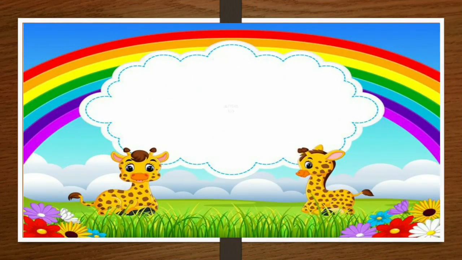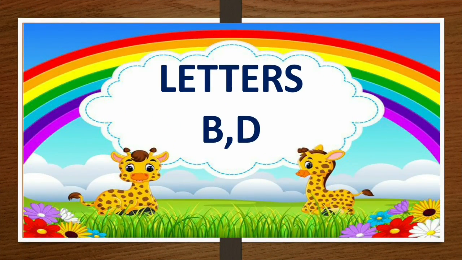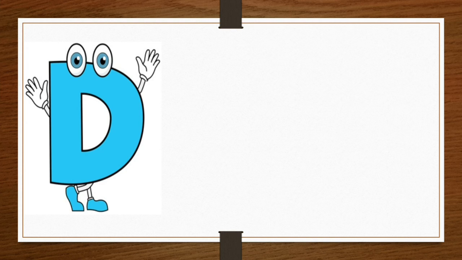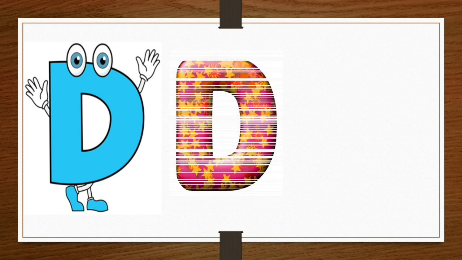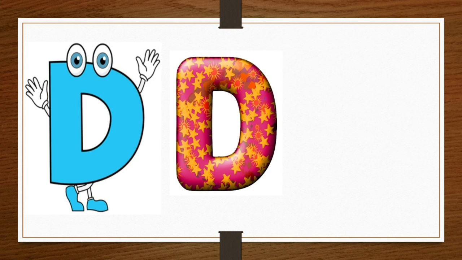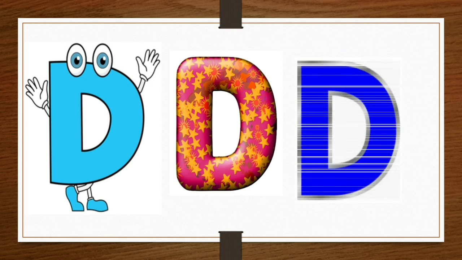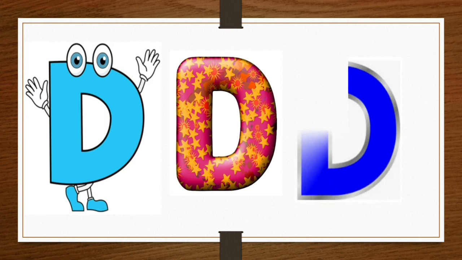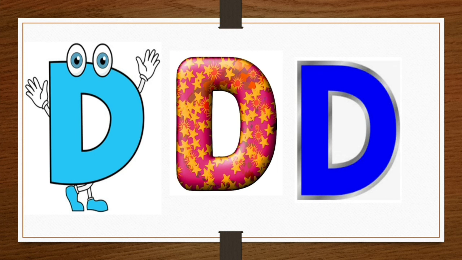Let's do revision of letters B and D. Now which letter is coming first? Let's see. This is letter D. D says D. D phonic sound is D. So you have to say D says D. Which letter is this? D. D says D. Let's do practice with pictures.